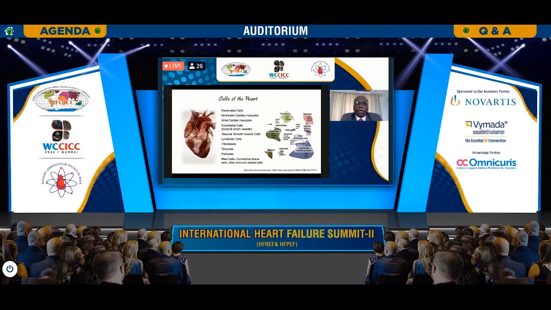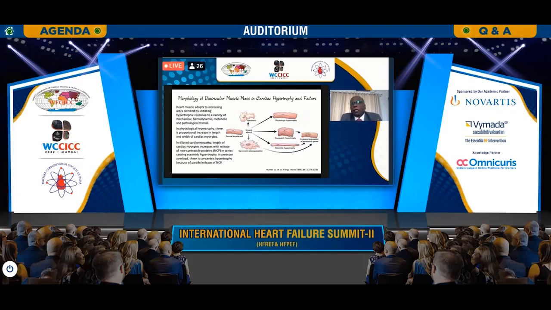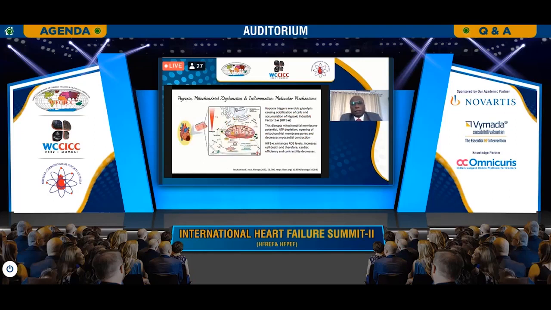We also remember that the heart is not just made up of cardiac myocytes. There are a lot of neuroendocrine cells, fibroblasts, telocytes, and all these are also contributing, but the volume of the heart is made up of only cardiac myocytes. Grossly, whenever there is increasing challenge to the heart muscle, it undergoes hypertrophy. If it is proportional hypertrophy, as in physiological hypertrophy, there is increased length and width of the myocytes. Whereas in pathological hypertrophy, there will be expression of new cardiac contractile proteins. These can be arranged in series, which causes eccentric hypertrophy, or in parallel, which causes concentric hypertrophy.